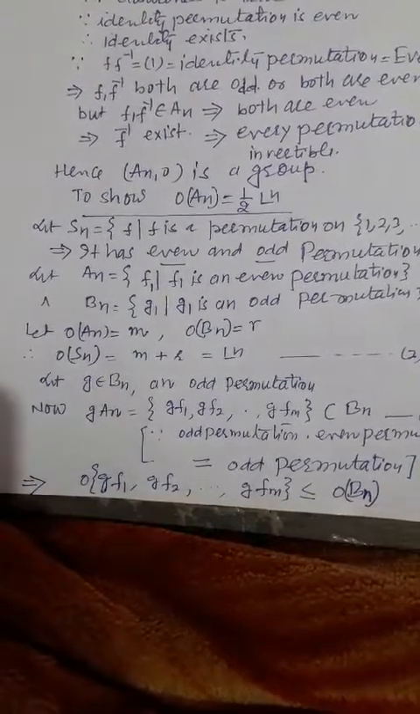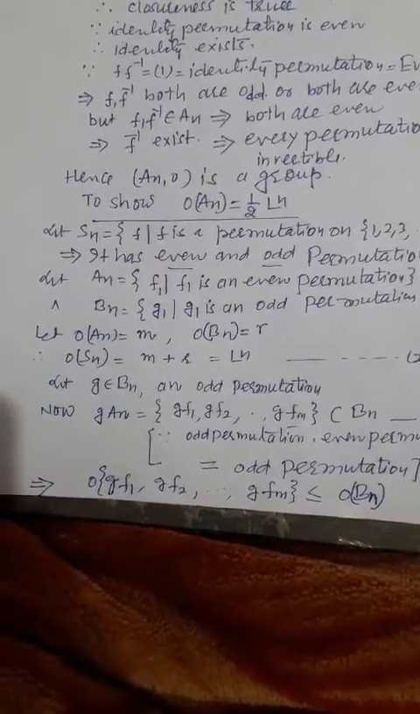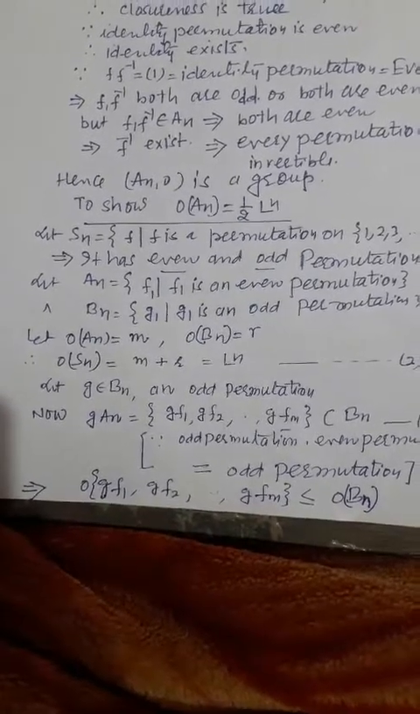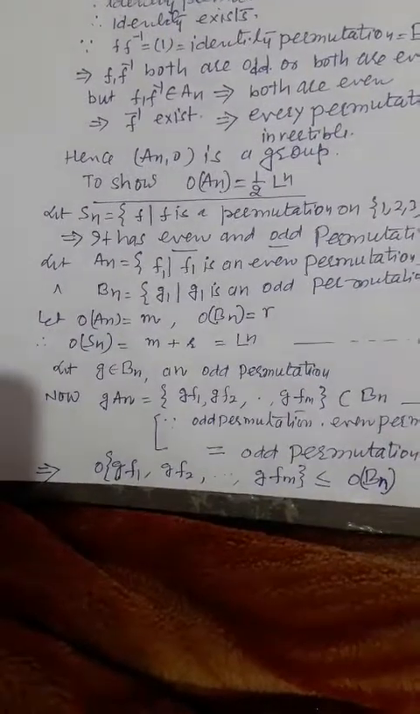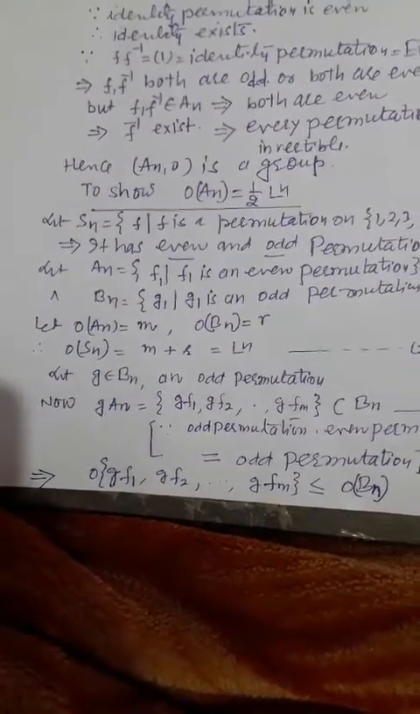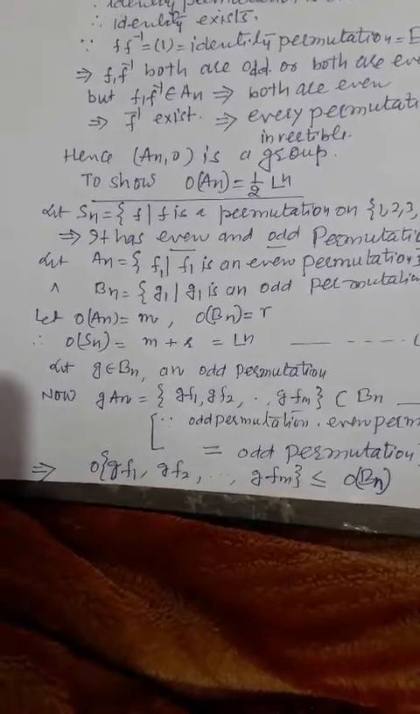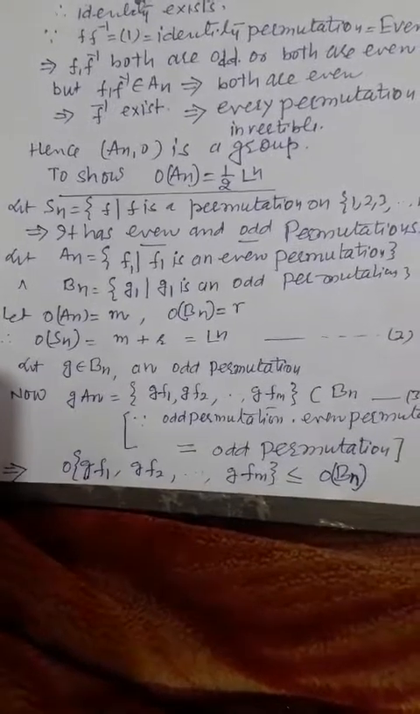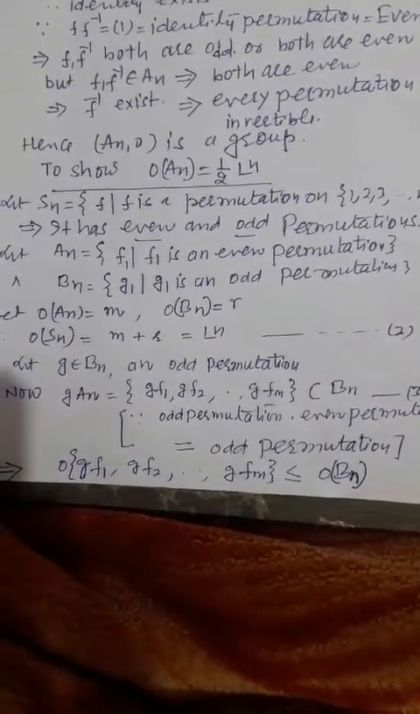So let the order of An be equal to m. It means there are m even permutations. The order of Bn is equal to r. It means there are r odd permutations in total. So the order of Sn is equal to m plus r, and the order of Sn is equal to factorial n. So m plus r equals factorial n. Let this equation be 3.